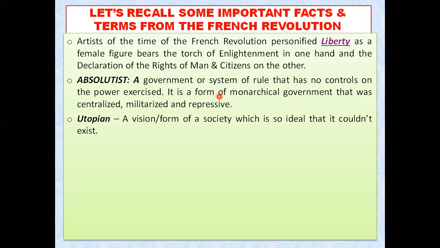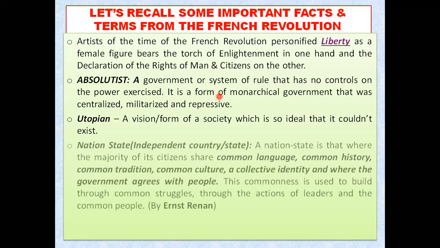So my dear friend, on this earth, especially our earth, it is really quite impossible that you will have such a society anywhere, where there is no need of police or administrative system, where there are no criminals, where there are no bad people. You will find every type of people everywhere. So utopian is such a type of vision, that is only a vision, where such a society can exist in your dream only. So this is a society which can't exist in reality.